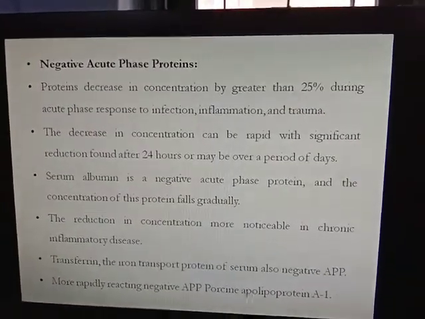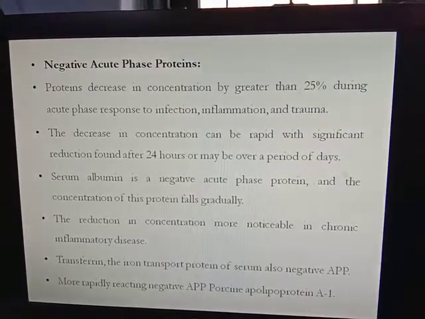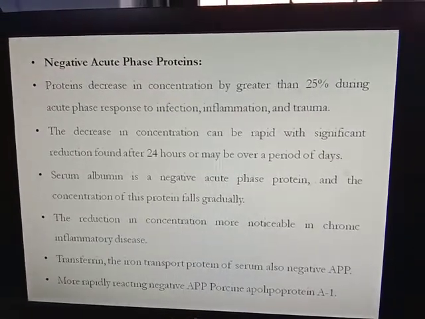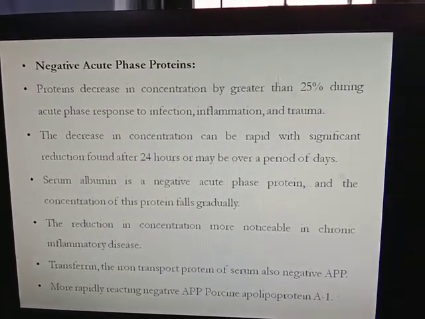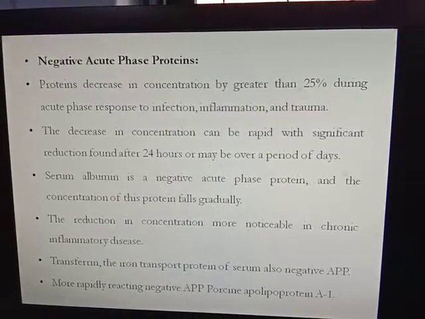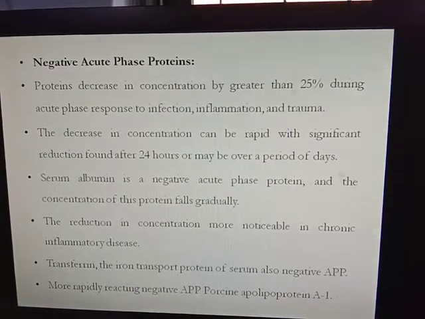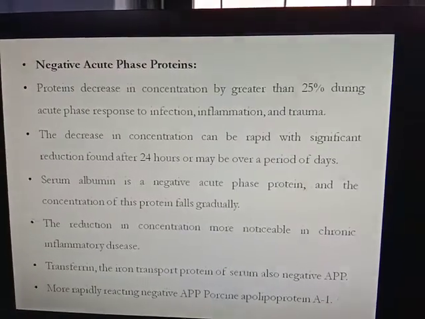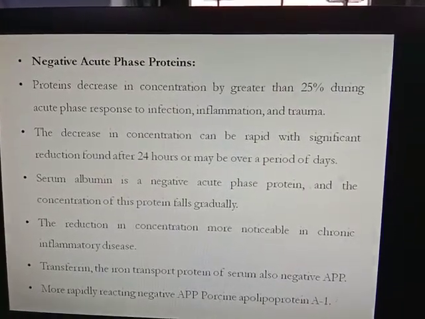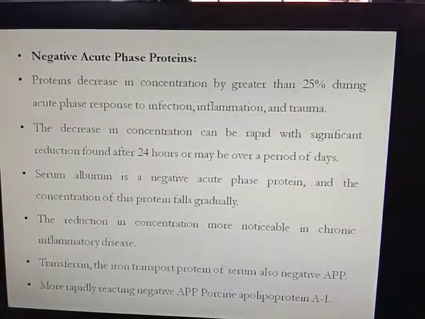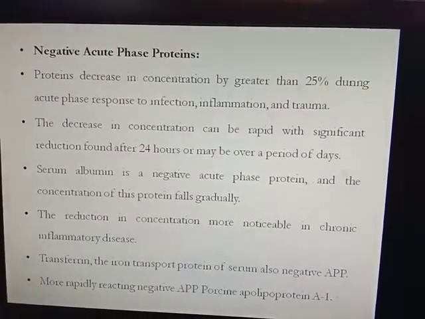So now, negative acute phase proteins. These proteins decrease in concentration by greater than 25% during the acute phase response to infection, inflammation or trauma. The decrease in concentration can be rapid, with significant reduction found after 24 hours, or may occur over a period of days. Serum albumin is a negative acute phase protein and its concentration falls gradually. The reduction in concentration is more noticeable in chronic inflammatory diseases.